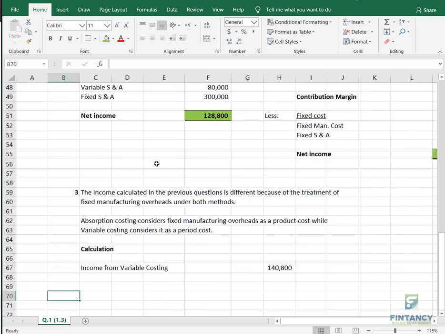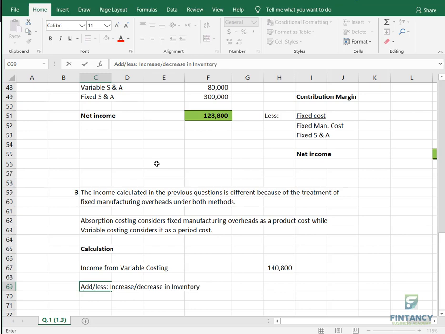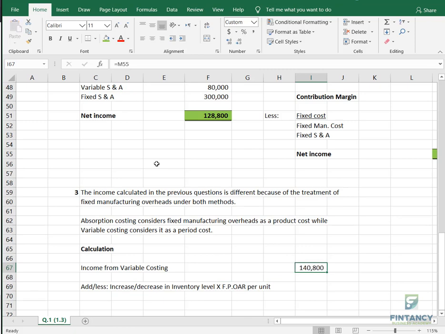Okay, when you do the reconciliation, start with income from variable costing, and then you will say add or less, increase or decrease in inventory, increase decrease in inventory level, right, multiply by fixed production overhead absorption rate per unit.